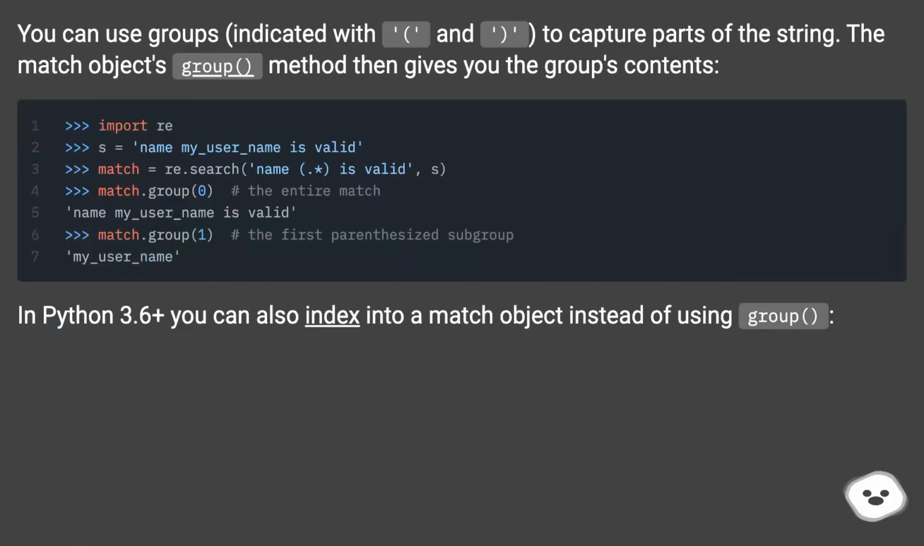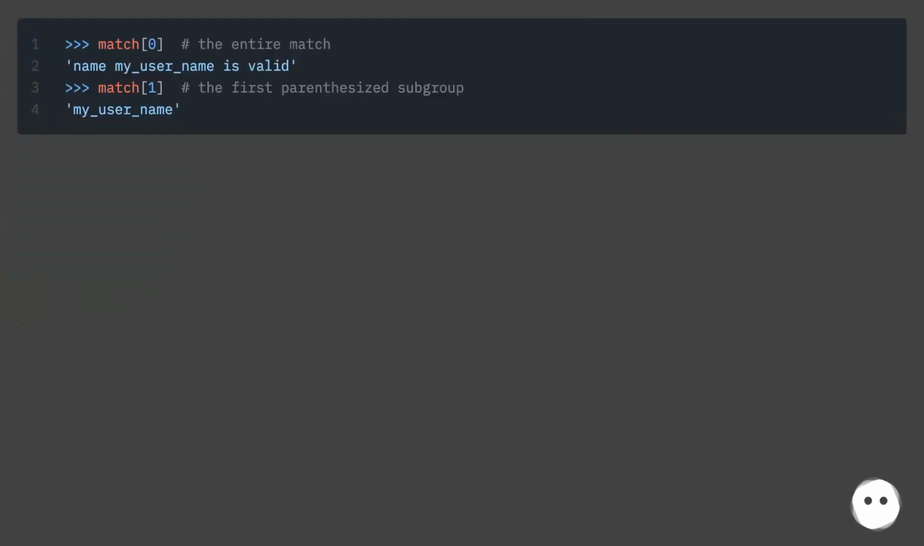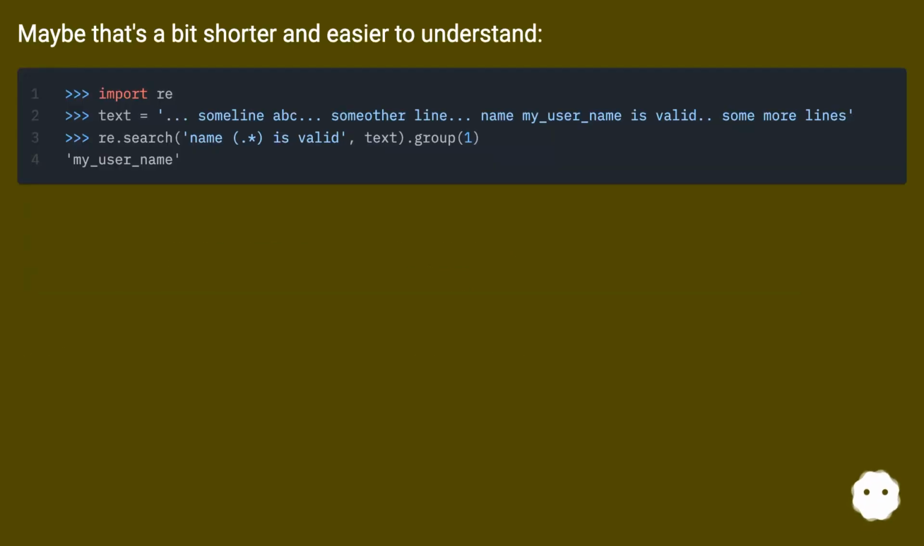You can use groups, indicated with parentheses, to capture parts of the string. The match object's group method then gives you the group's contents. In Python 3.6+, you can also index into a match object instead of using group. Maybe that's a bit shorter and easier to understand.